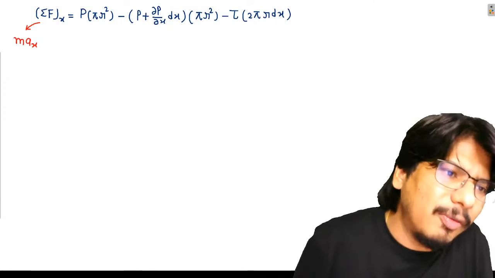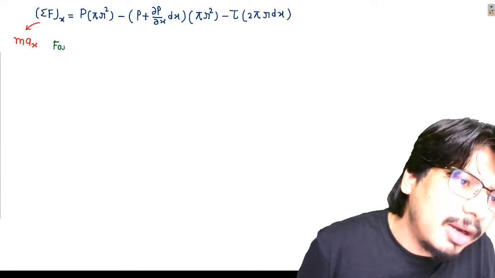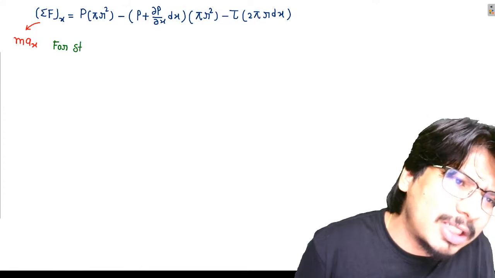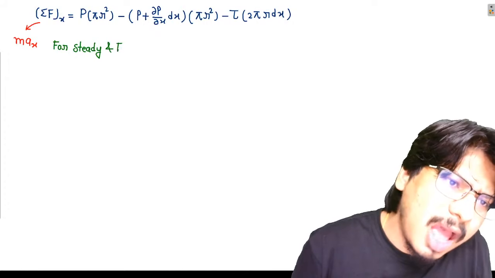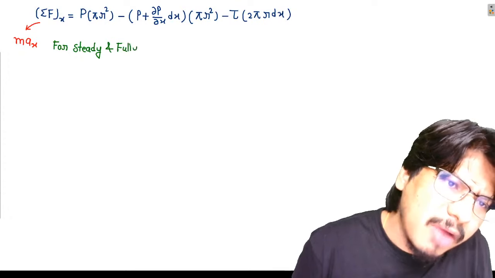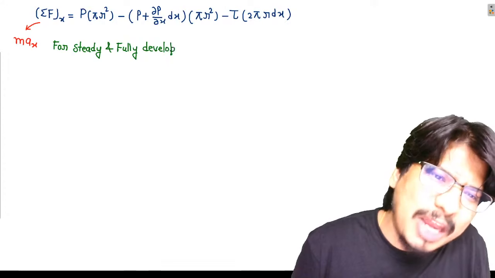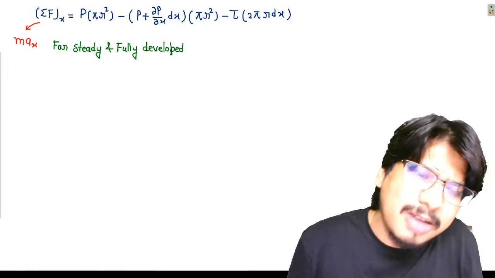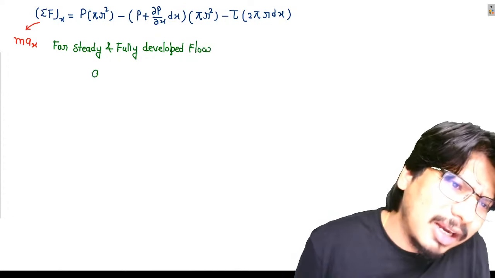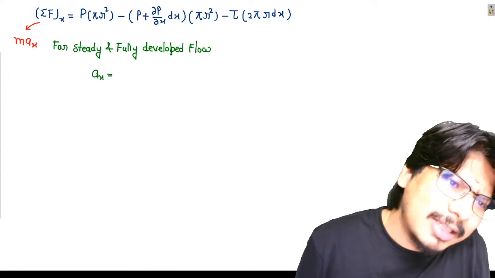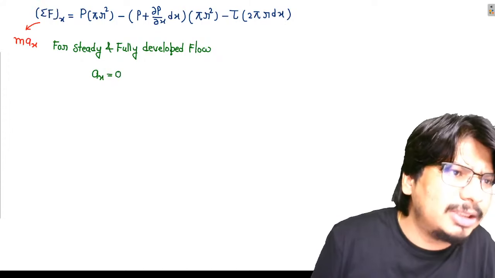Excellent. For steady flow, what a beautiful concept. This I have given you in the last class, beta. For steady and fully developed flow, 100%, the acceleration in x direction will be how much? Acceleration in x direction will be 0. So this term will become 0, beta.